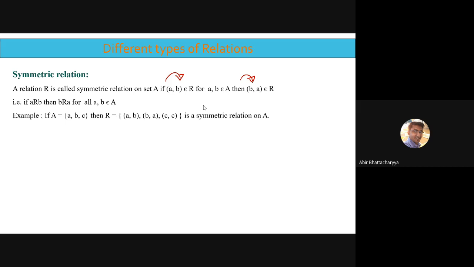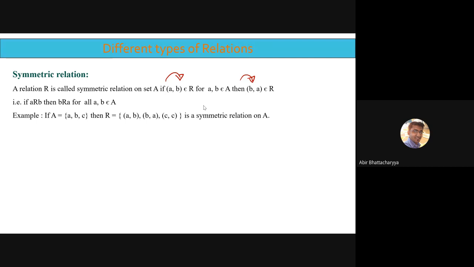For example, A equals A, B, C. R is a relation: AB, BA, CC. R is a relation AB, BA, and CC. Is it a symmetric relation? Why is it a symmetric relation? You tell me why.